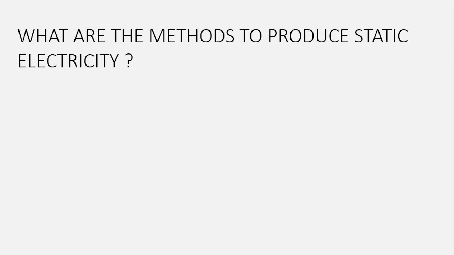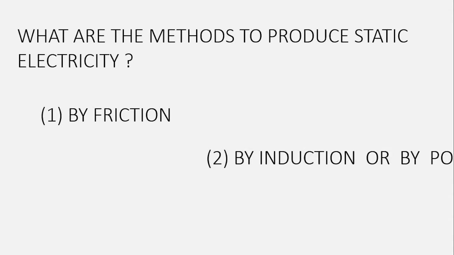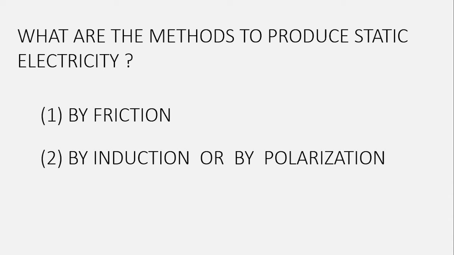Here the question comes, what are the different methods to produce static electricity? Actually, there are three methods to produce static electricity. The first is by friction, the second is by induction, and the third one is by contact. Let us study the first method to produce static electricity by friction.